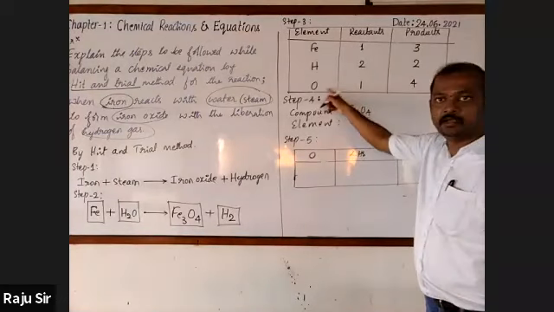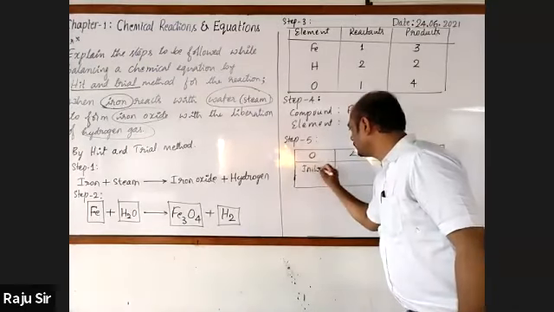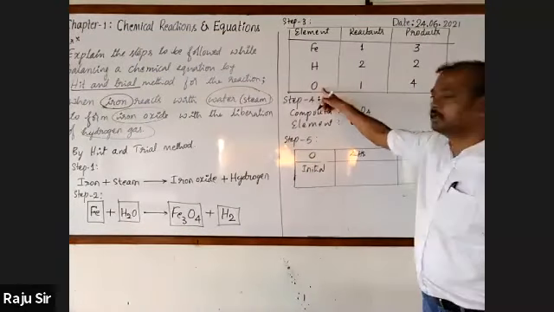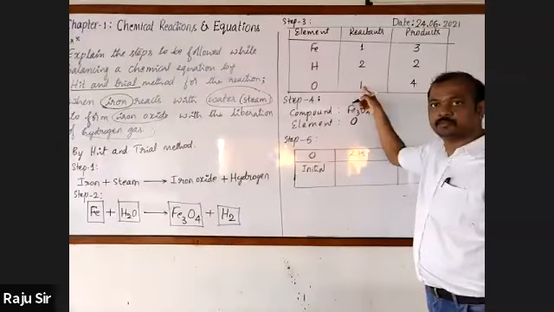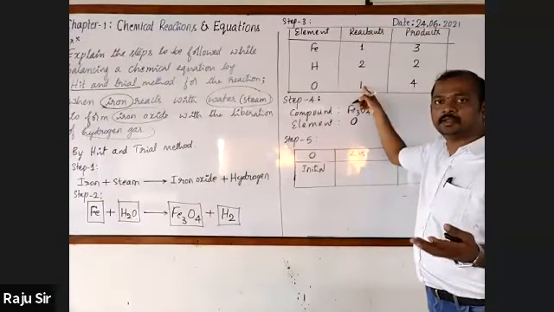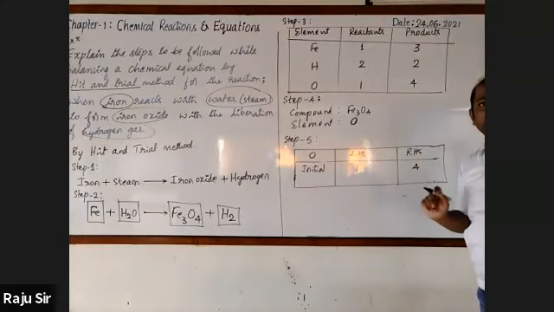So initially, what is there? In the initial stage, the number of atoms of oxygen on the LHS side is one. Product side, four. This is the initial stage, and it is an error. Now it should be balanced.